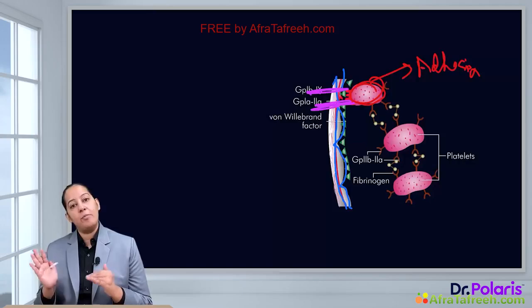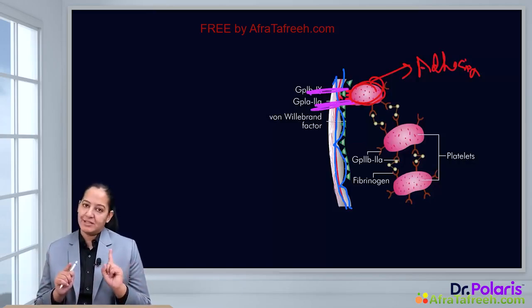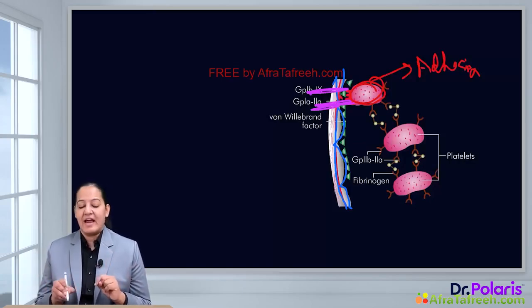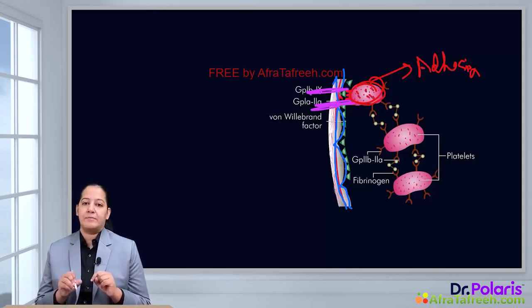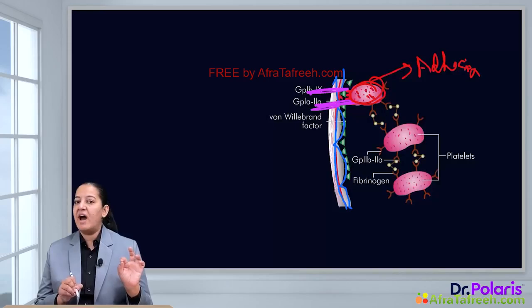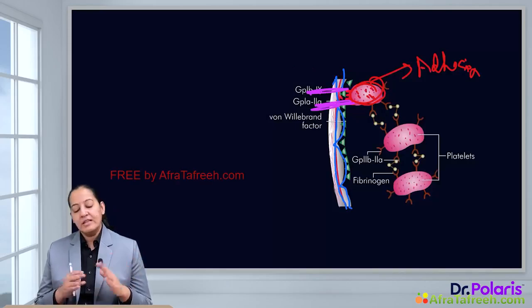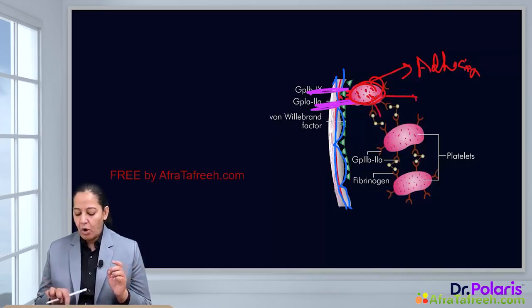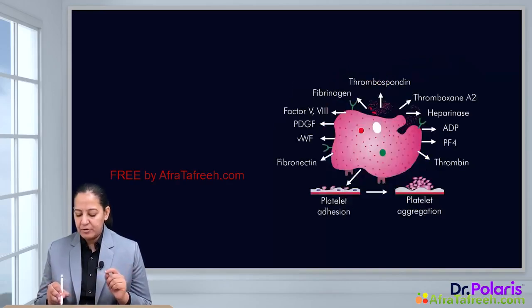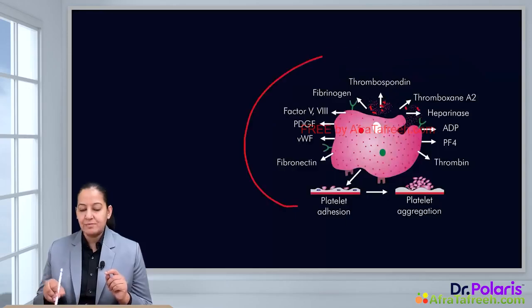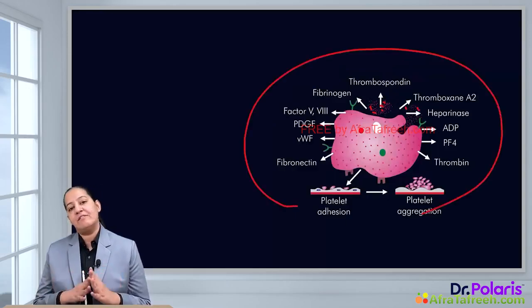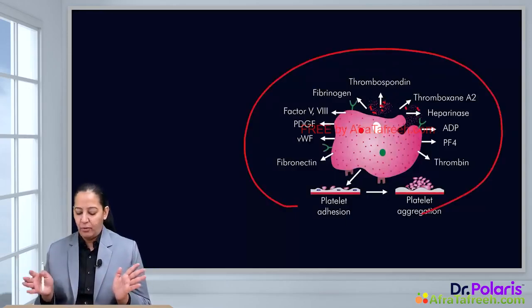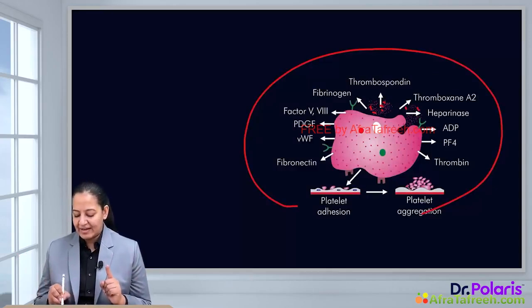So adhesion is the formation of the bond with the subendothelial tissue, that is platelet adhesion. Now this platelet will get activated and inside the platelet granules are present. Two types of granules, alpha and delta or dense granules. They will secrete the granules in the blood. Can you see the granules? Appreciate the granules. So all the components present inside the platelet granules will be secreted in the blood, in the fluid. This step is known as platelet activation.